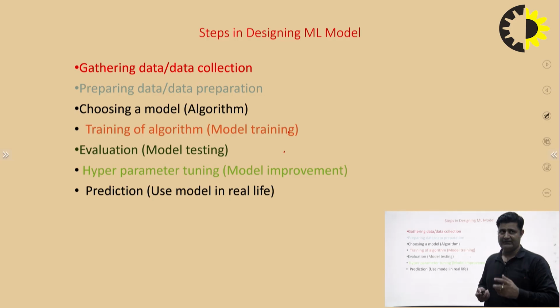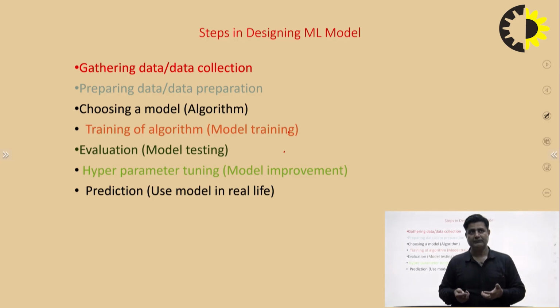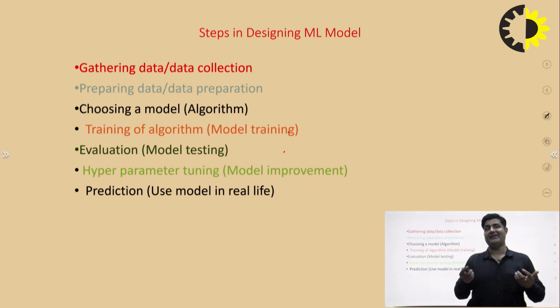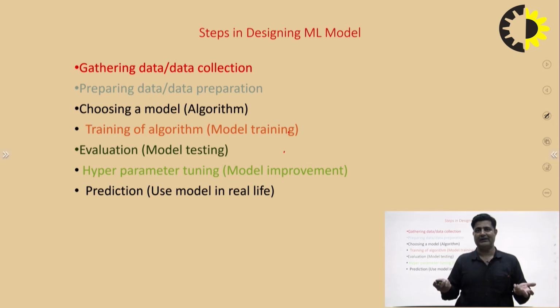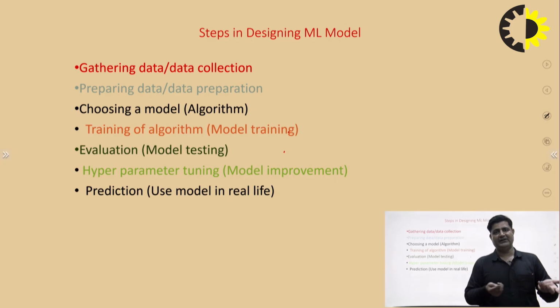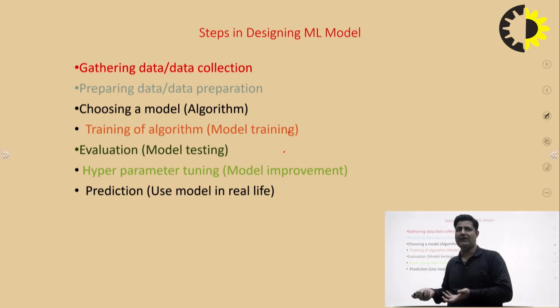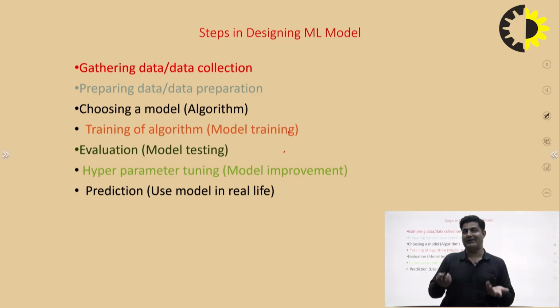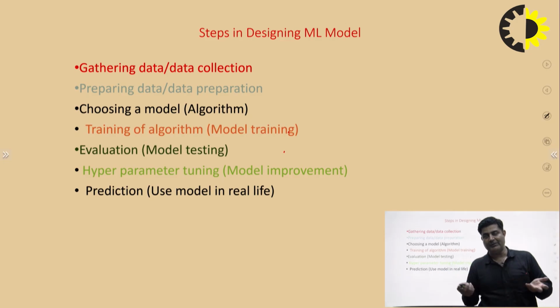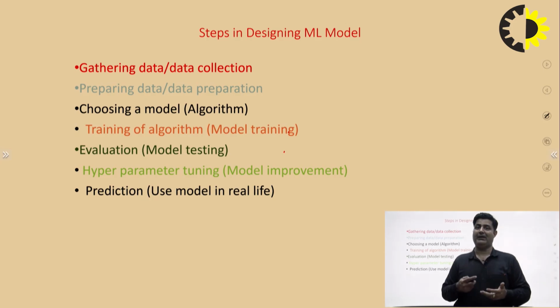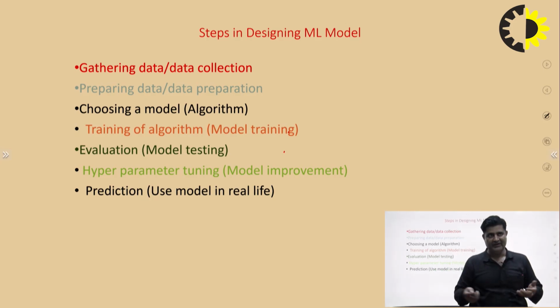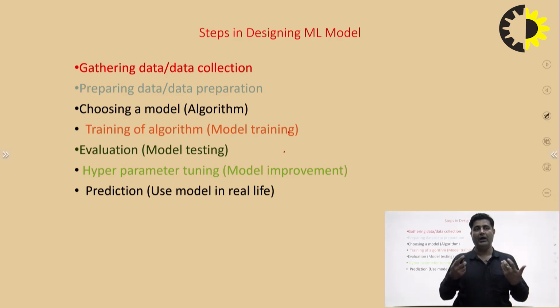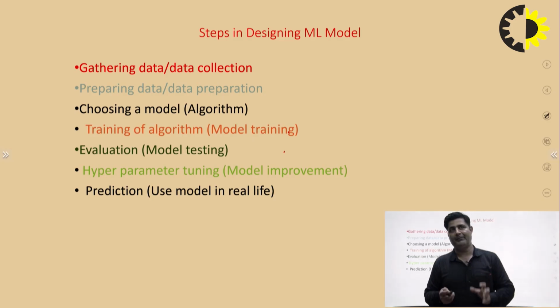From data collection, then we have the data pre-processing. Then we have to split the data into train and test parts. Then we choose the best model depending upon the type of problem, either a regression problem or a classification problem. Then model selection. Then we have the evaluation metrics, where we find out about the performance of the model. Then we use the hyperparameters to enhance the performance of the model. At the last, we check the model on the unknown value data set. This is the main important step for designing any ML model, right?